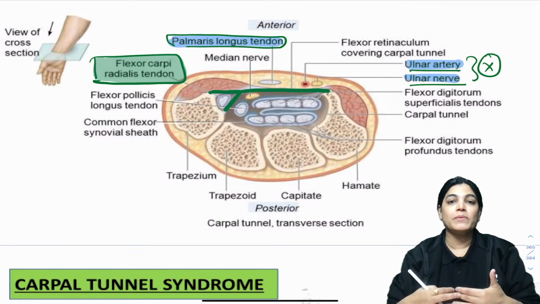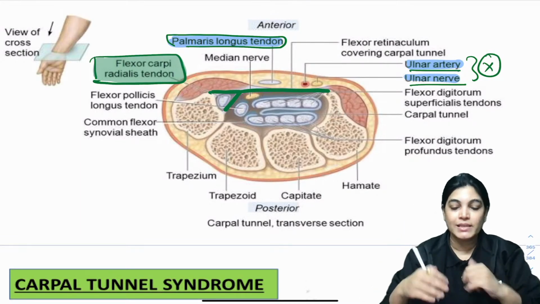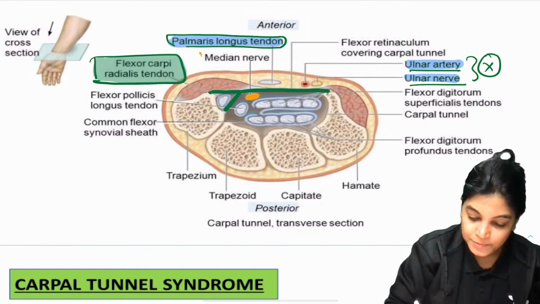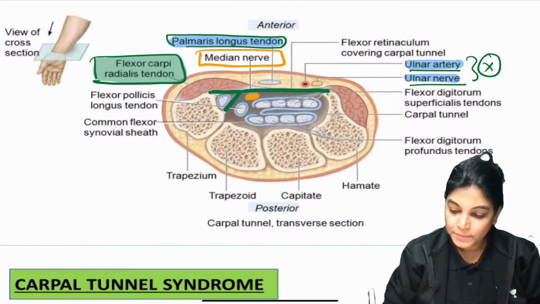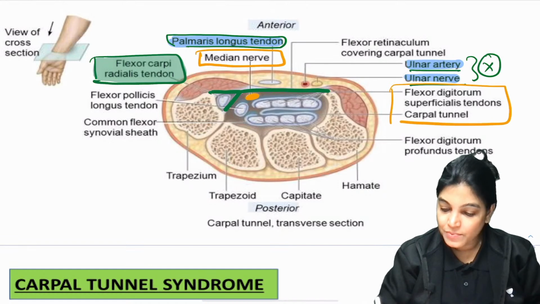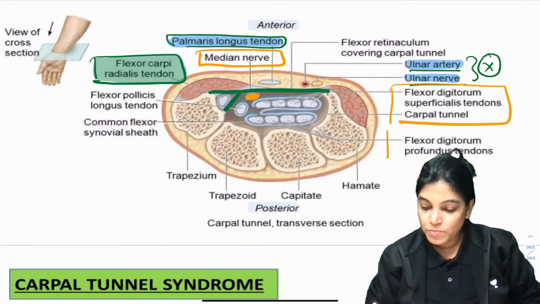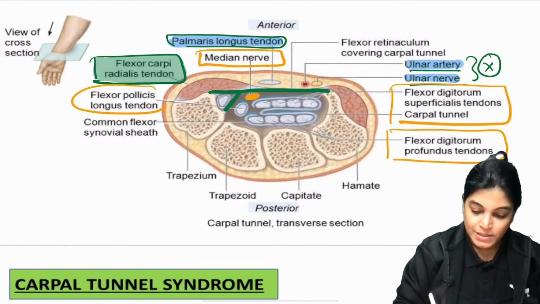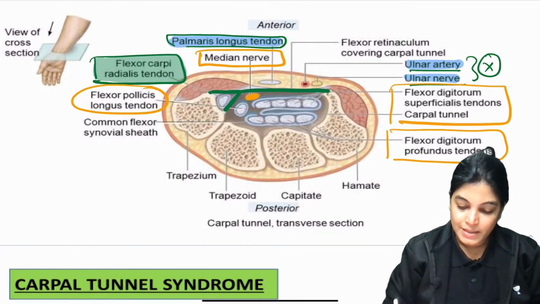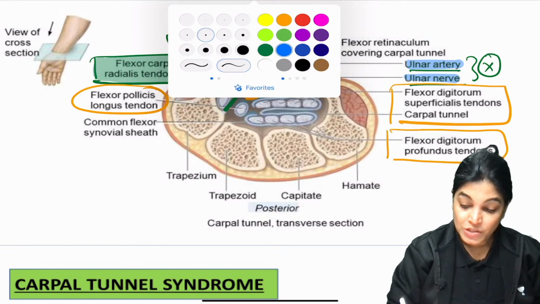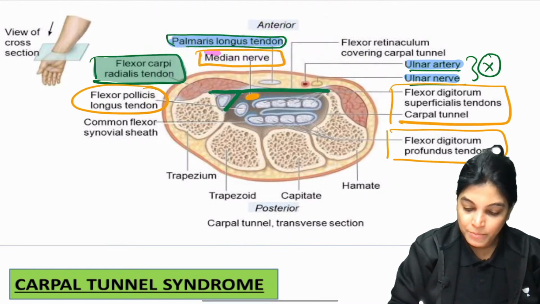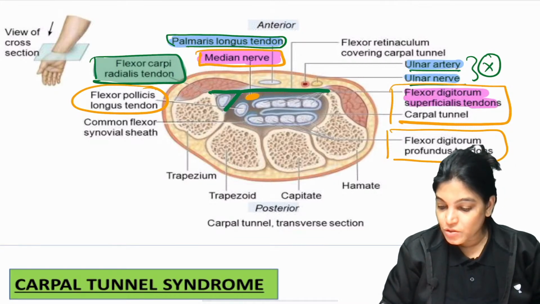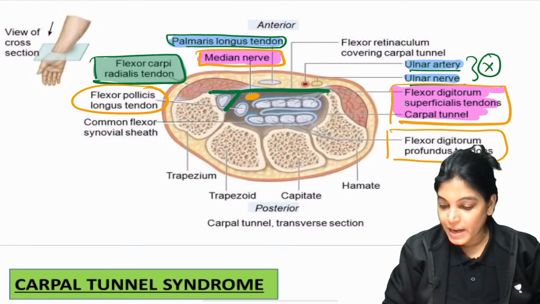The structures which will be compressed will lie below the flexor retinaculum. So कौन से structure compressed हो जाएंगे? Median nerve definitely compressed होगा. The structures are flexor digitorum superficialis, flexor digitorum profundus tendon and flexor pollicis longus. Okay, so see here, other structures being compressed. The structures which can get compressed are the median nerve and the flexor digitorum superficialis tendon.